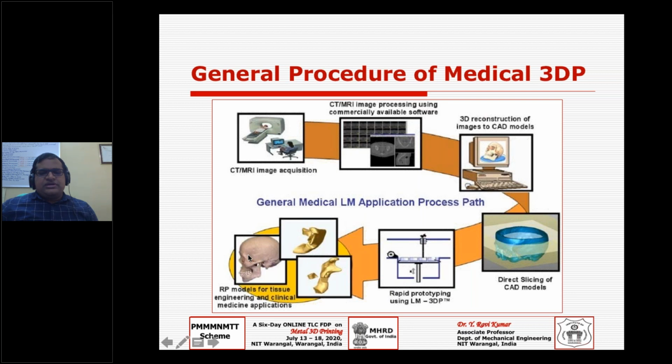So you get your digital images, which you collected from the physical patient, and you have converted to digital, and again you are converting it to physical here.